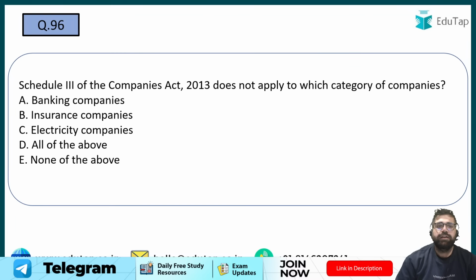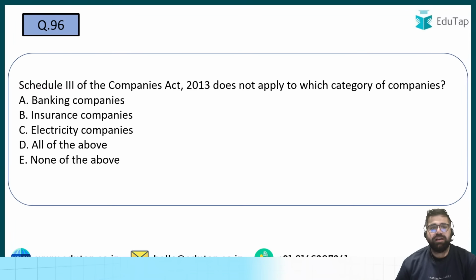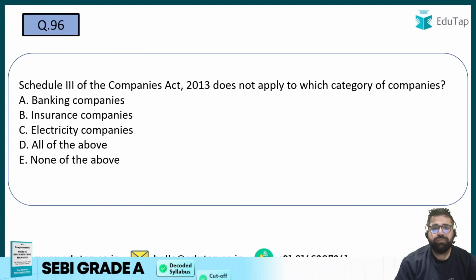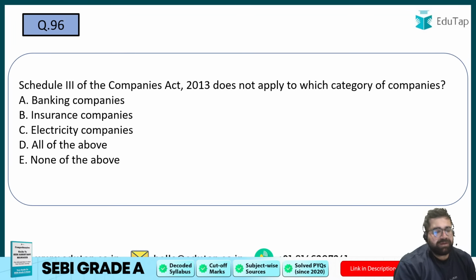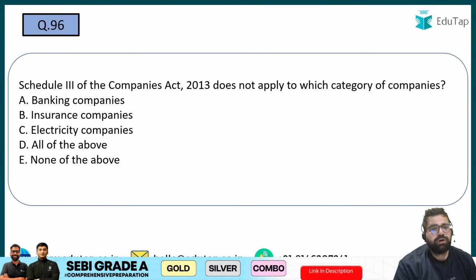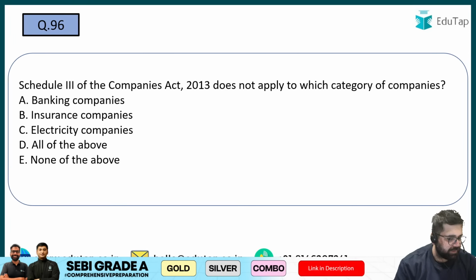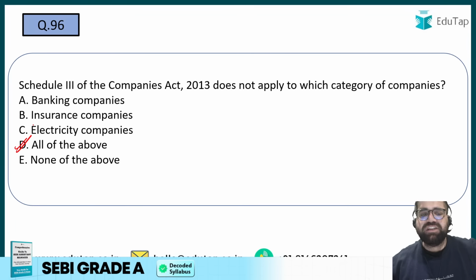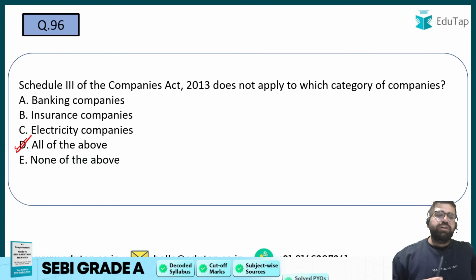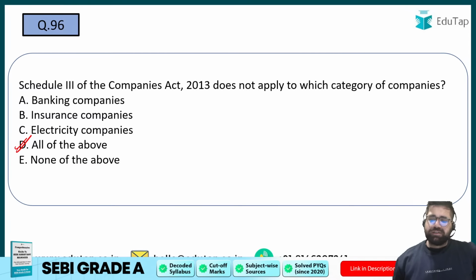Yes, agreed. Okay, last 5 questions from final accounts or Schedule 3 of the Companies Act. Schedule 3 of the Companies Act does not apply to which of the following categories of company? Banking, insurance or electricity? The correct answer will be all of the above. Schedule 3, which has the prescribed format of income statement and balance sheet, does not apply to banking, insurance and electricity companies because they have their own other laws.